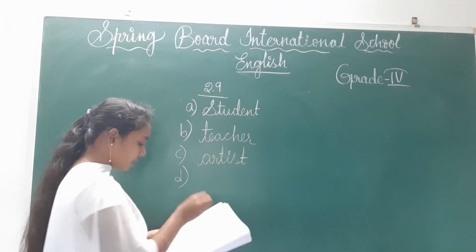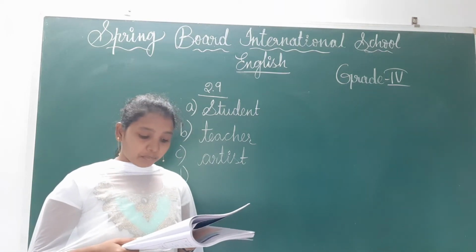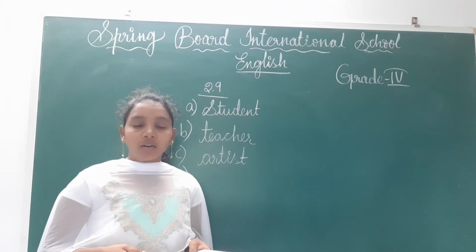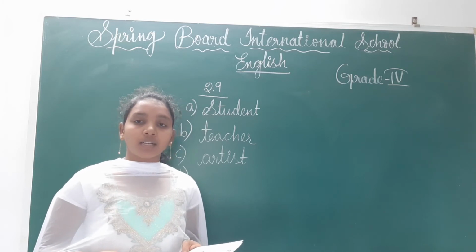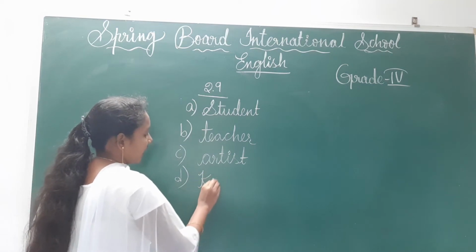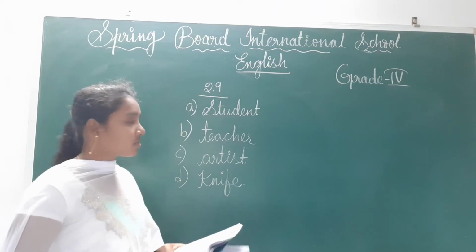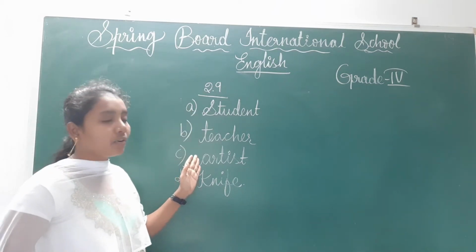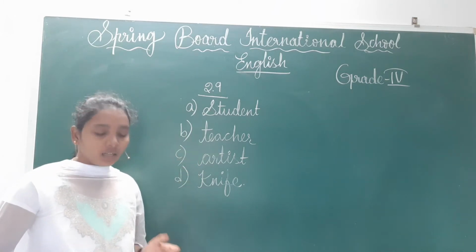Artist. Next one. I am very sharp. You use me to cut vegetables. Okay, it will be very sharp and we will use that to cut vegetables. What is it? It is knife, children. See, student, teacher, artist. These three are common gender nouns, and knife is neuter gender noun.